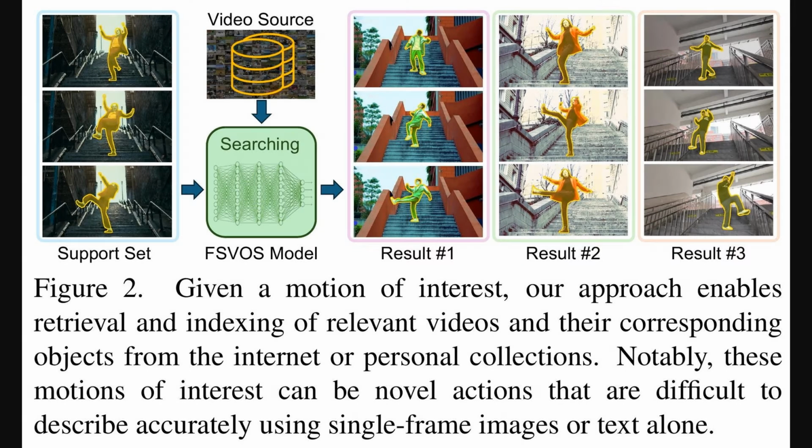Building on that, the next figure shows a powerful, practical application. The model is given a support set showing a specific motion. In this case, the Joker's famous dance on the stairs. It then uses this motion as a query to search through a large video database. And look at the results. It finds completely different people in different settings performing that same distinct dance. This capability is really the core point. You can find novel actions that are almost impossible to describe accurately with just text or a single image.